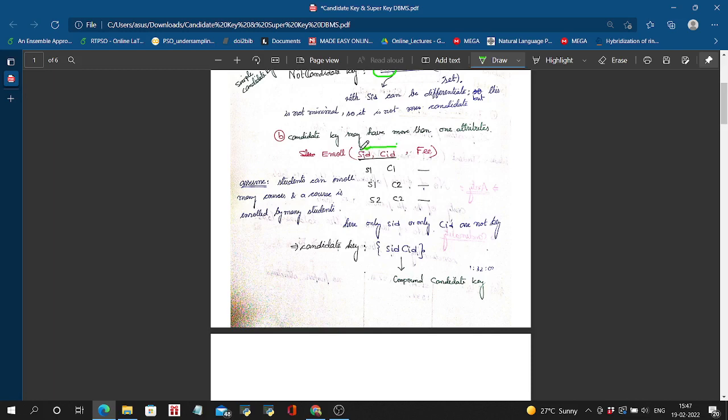But if we take SID and CID both, then you can see S1 C1, S1 C2, S2 C2 are unique. So combined they form the candidate key, because these are unique by combining the SID and CID terms. Okay, so here the candidate key has more than one attribute.